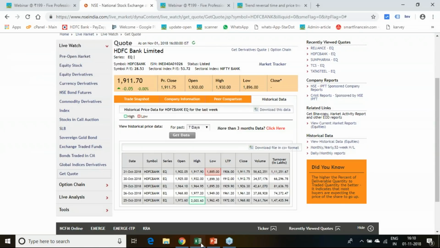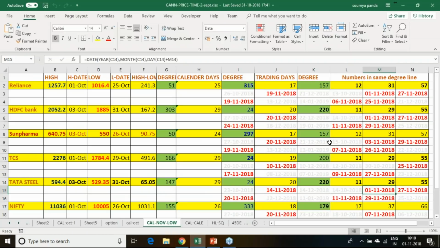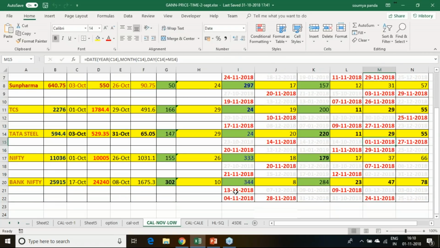Since it is a consolidation phase, the visible price changes are not very high. However, other days documented as per this method: for Bank Nifty 4th November and 9th November, for Nifty 7th November and 12th November.